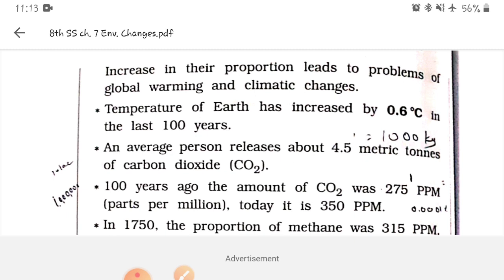Before 100 years ago, the amount of CO2 was 275 ppm, and ppm means parts per million. Today it is 350 ppm. The carbon dioxide gas, earlier before 100 years it was 275 ppm. Nowadays it has increased up to 350 ppm.